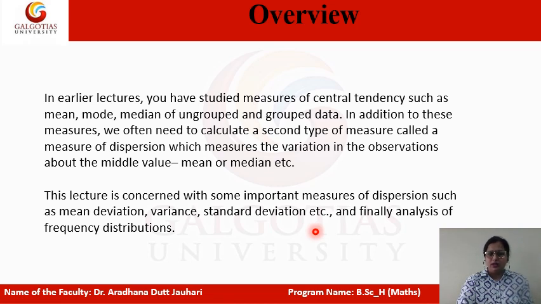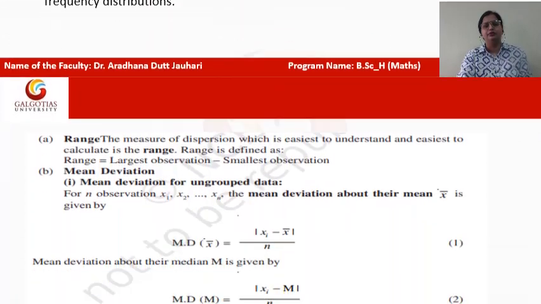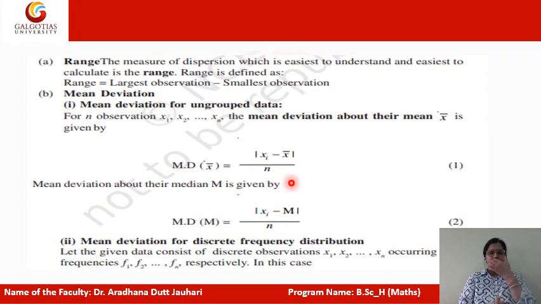As we know, we already have an idea of mean, median and mode, mid-range, etc. So we will discuss variance and standard deviation and range, mid-range in this lecture. Now first we discuss what is range. It is the measure of dispersion which is easiest to understand and easiest to calculate. The range is defined as the largest observation minus the smallest observation.